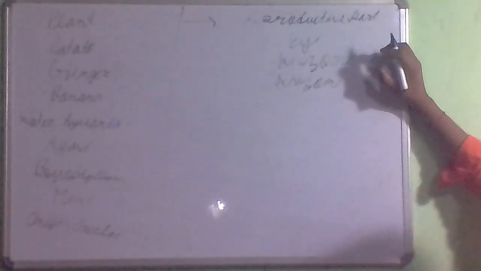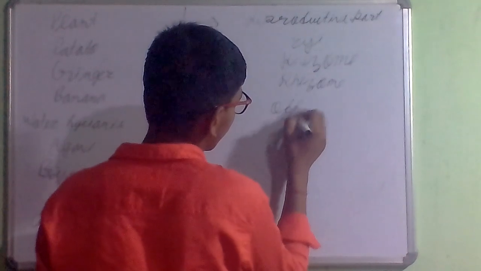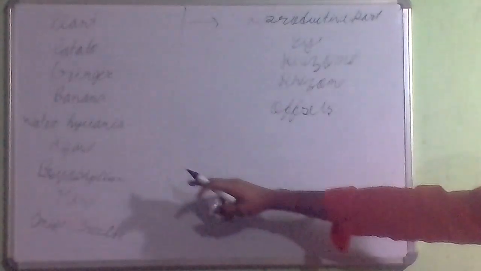This name is given to water hyacinth. This is an important thing about water hyacinth. These are the main things about it. Water hyacinth is a most important topic.